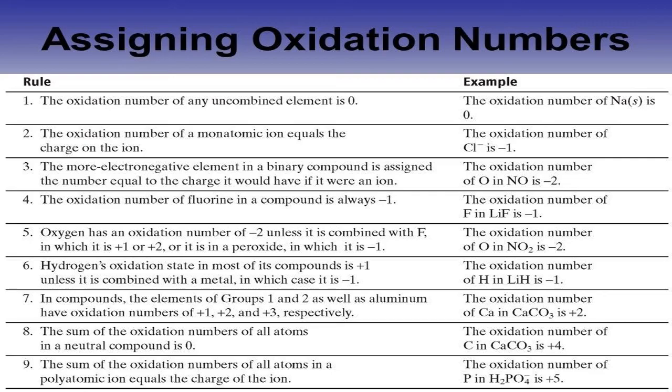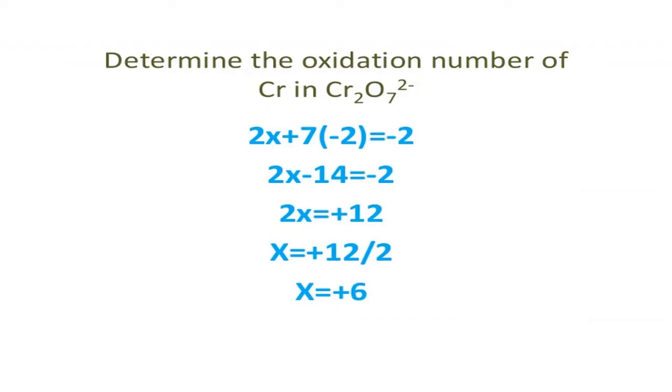Example number 1. Determine the oxidation number of chromium in dichromate ion. Chromium is taken as x. How many chromium? 2 chromium, so 2x. Now 7 oxygen are there. Each O gives minus 2. So 2x plus 7 into minus 2 equals, what does the rule say? The sum of the ONs of all the atoms present in the ion equals the charge on the ion. What is the charge on the ion? Minus 2. If you simplify, x equals plus 6. That means the ON of chromium in this ion is plus 6.